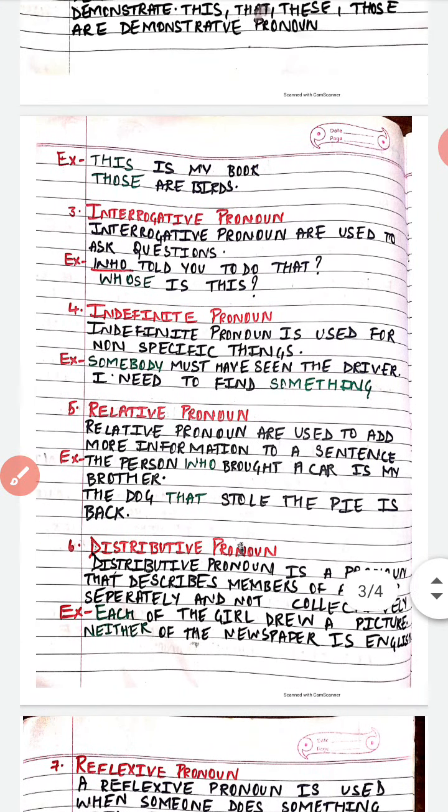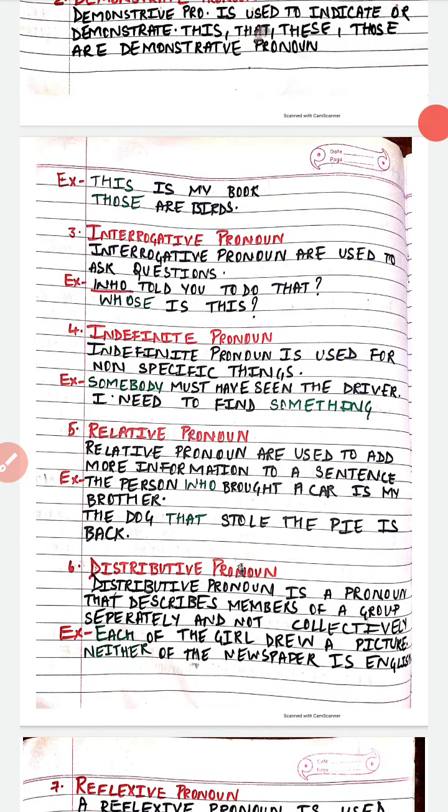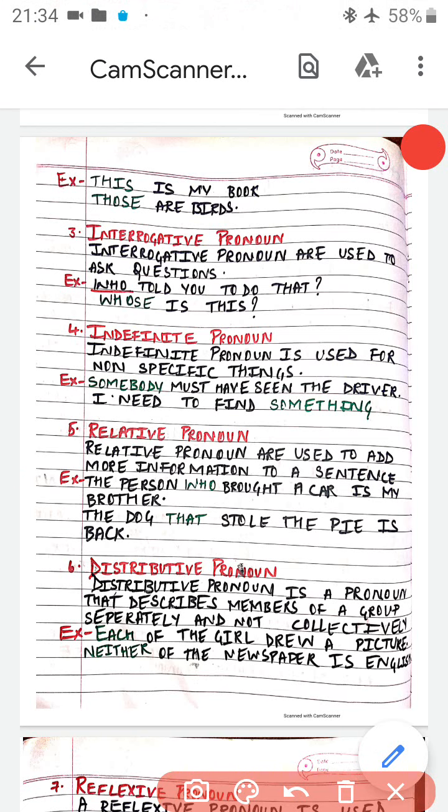Next is our relative pronoun. Relative pronouns are used to add more information to a sentence. Okay. A relative pronoun is used to add further information to a sentence. Okay. The person who brought a car is my brother. So here what is the relative pronoun doing? The relative pronoun who is adding more information about the noun. The person who has brought the car is the speaker's brother.